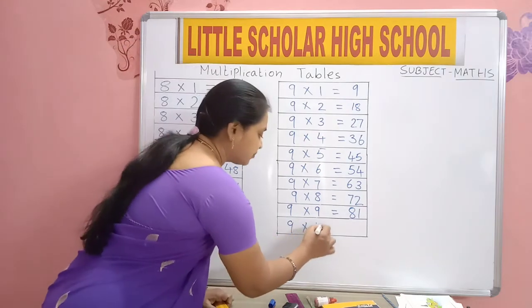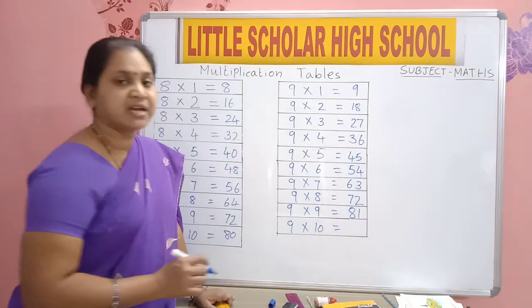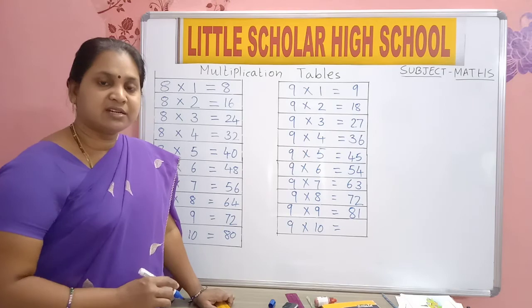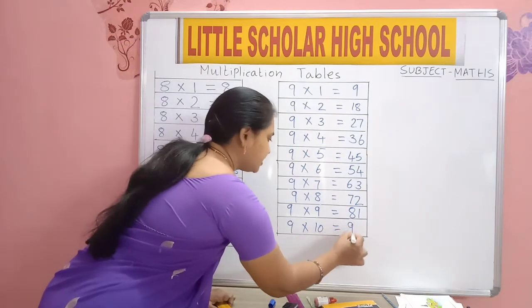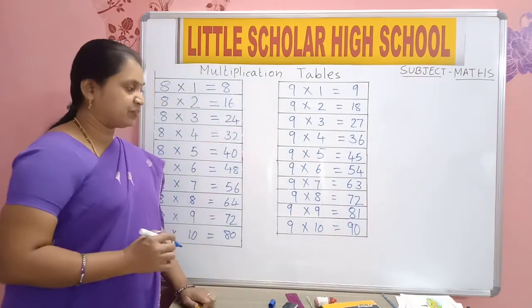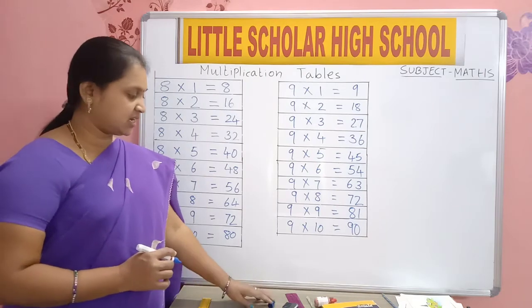Then 9 into, after 9 which number comes? After 9, 10. 9 10s are, now you say, how much will it be? 9 10s are 90.